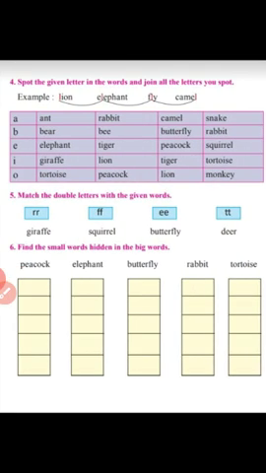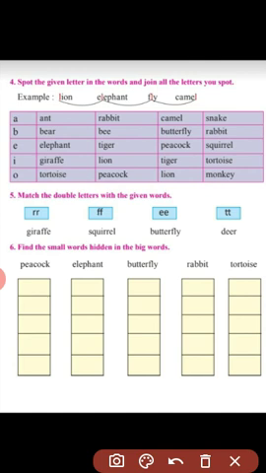Number 4. Spot the given letter in the words and join all the letters you spot. One example is given here, children. Lion, elephant, fly, and camel. Now you can see L letter is joined.